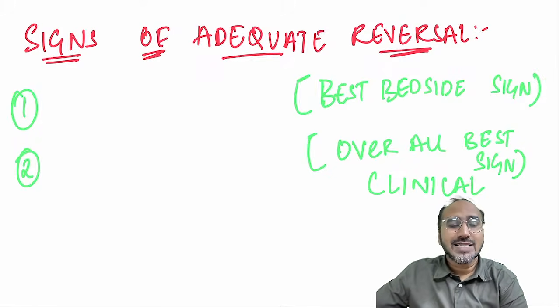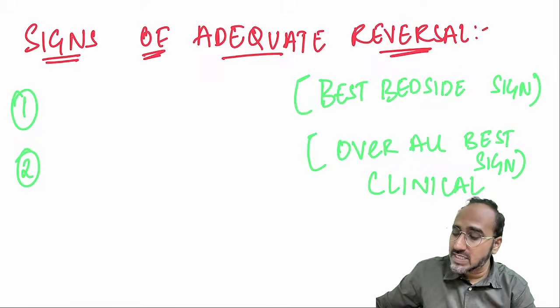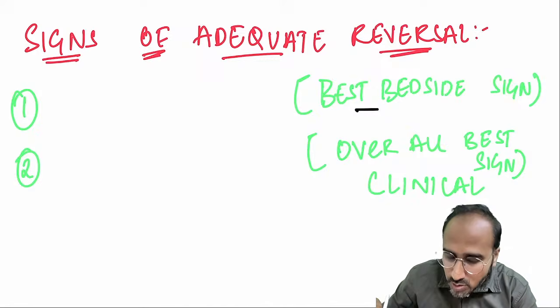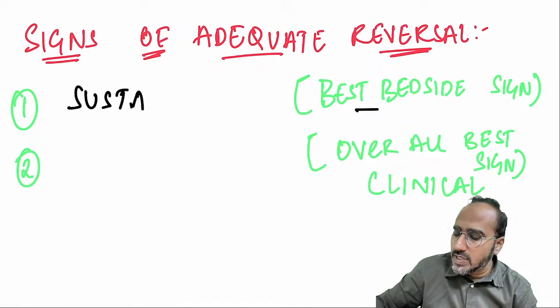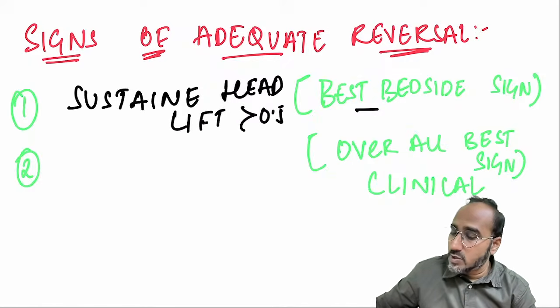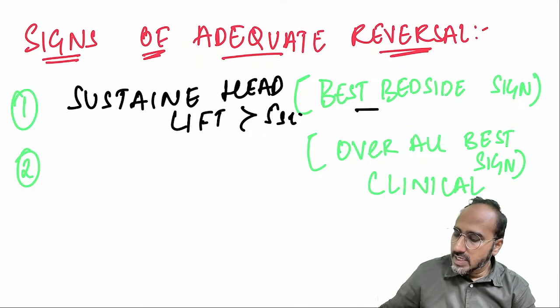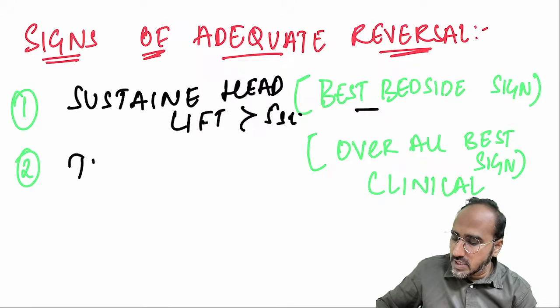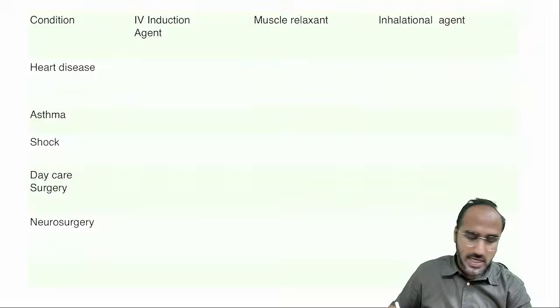Okay, but what are the signs of adequate reversal? Before reversing the patient, you have to look for a sign. The best bedside sign is you tell the patient to lift the head. A sustained head lift of more than 5 seconds is the best bedside sign. Okay, overall the best sign is what? The train of four ratio of more than 0.9 is the overall best sign.